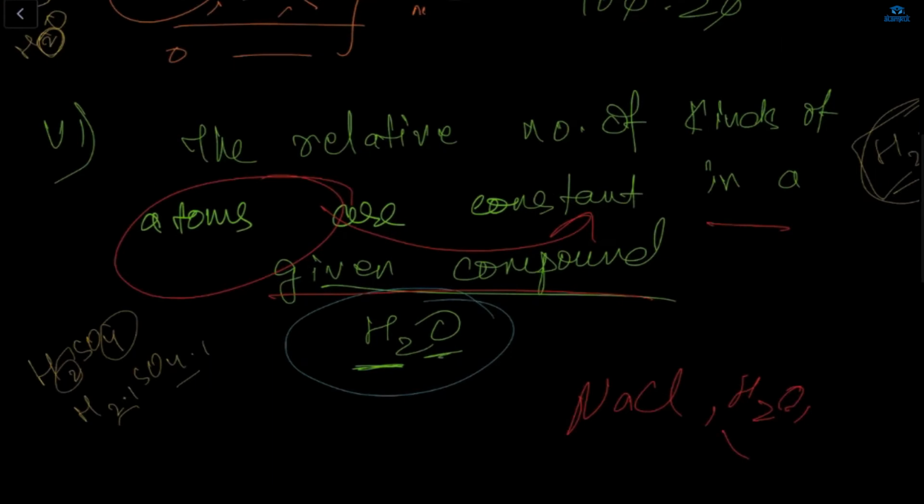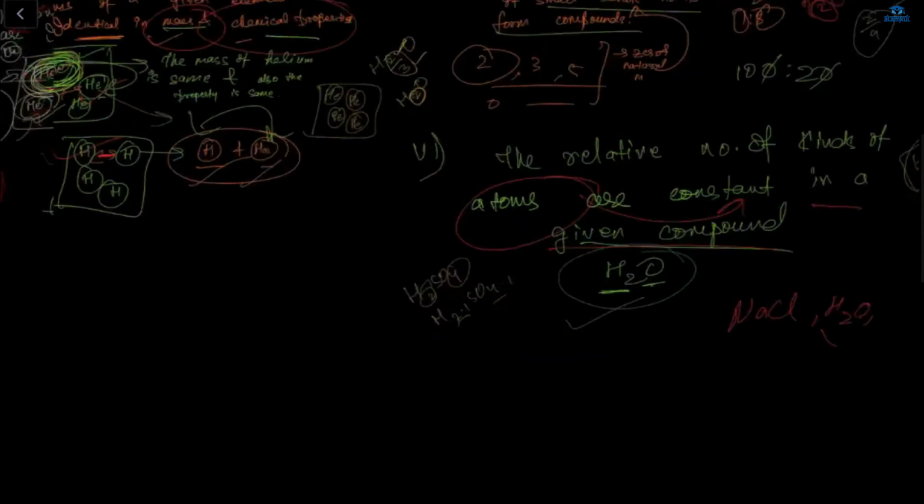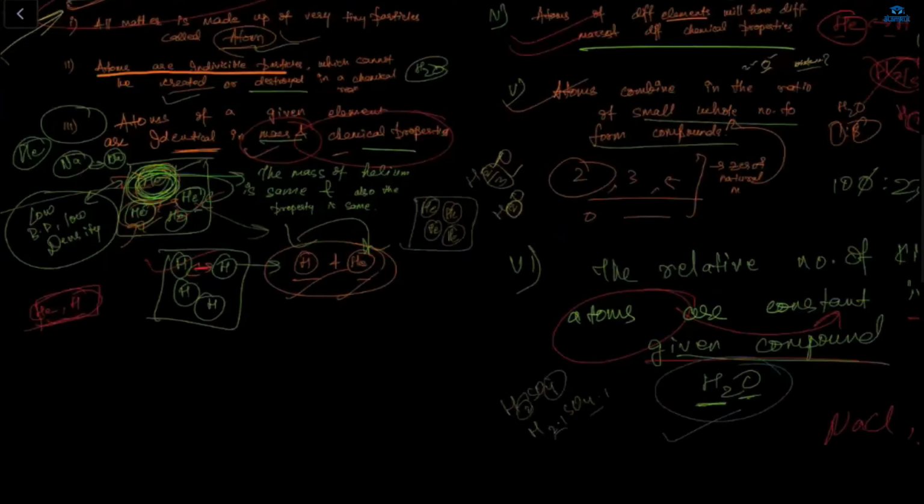And the last one was the relative number and kind of atoms are constant. Like this, this is constant. This will never change. I can't write H3O2. I can't write HO2. So H2O is a constant compound. So these six theories he gave.